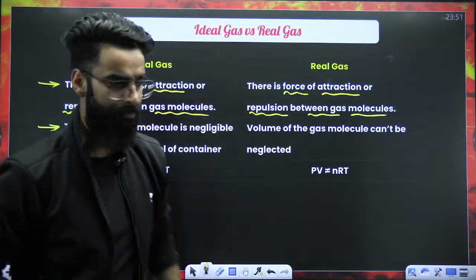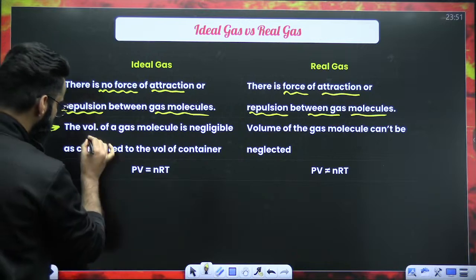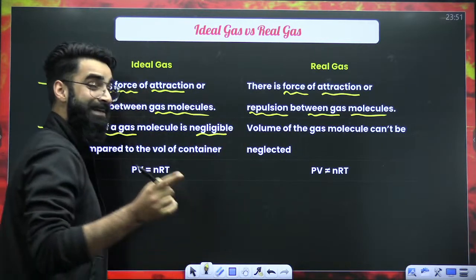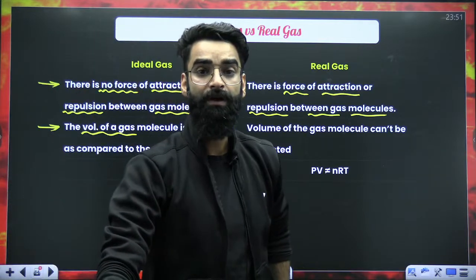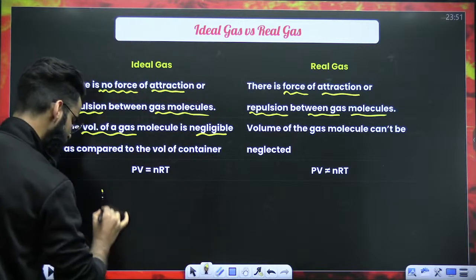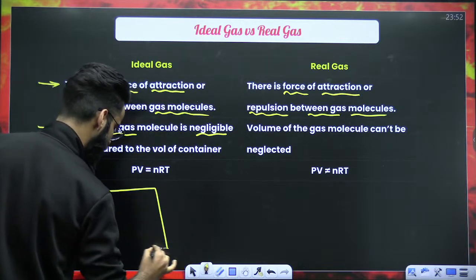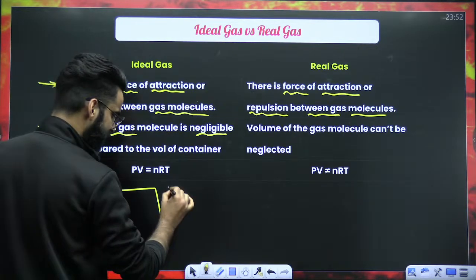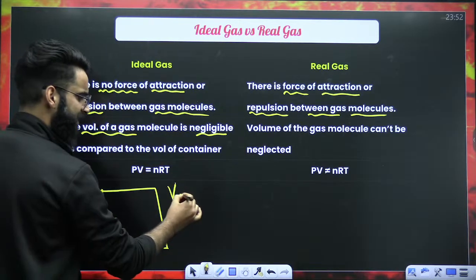Number two: the volume of the ideal gas molecule is negligible as compared to the total volume of the gas. What does that mean? For example, this is the container in which you are keeping an ideal gas. Let's say the volume of the container is V, let's say 10 liters.